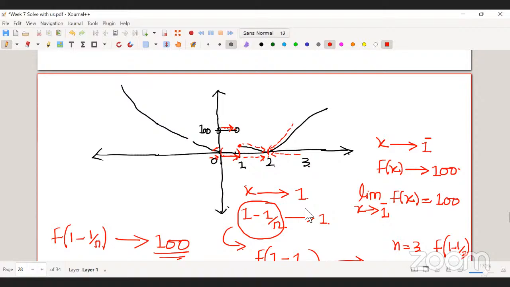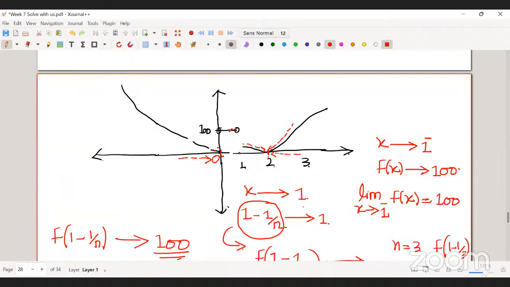What can you say now? Same logic as x equal to 1. You want to check whether the limit exists at 0. So this is your 0. What is your left-hand limit? It is 0. What is your right-hand limit? 100. Correct, the same argument we gave for 1.